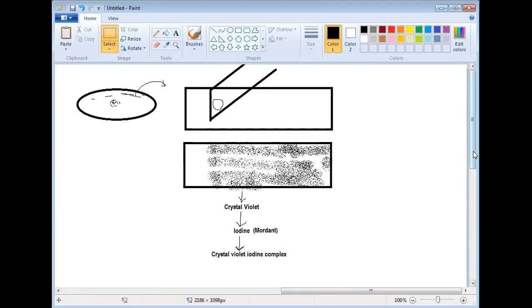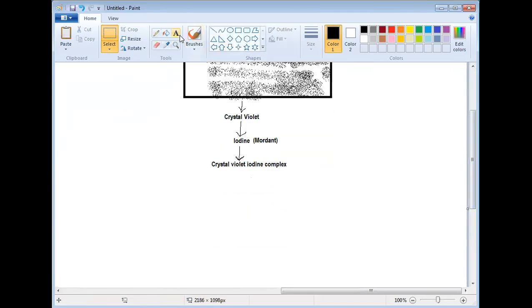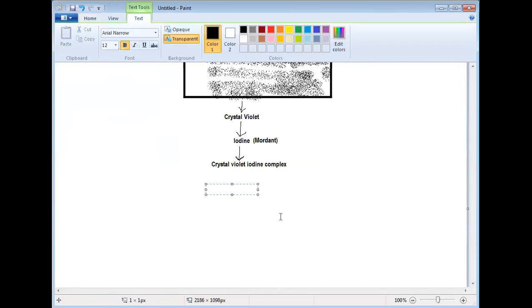Now we have to wash this glass slide gently with alcohol, okay? Washing with absolute alcohol, or at least 90% alcohol.